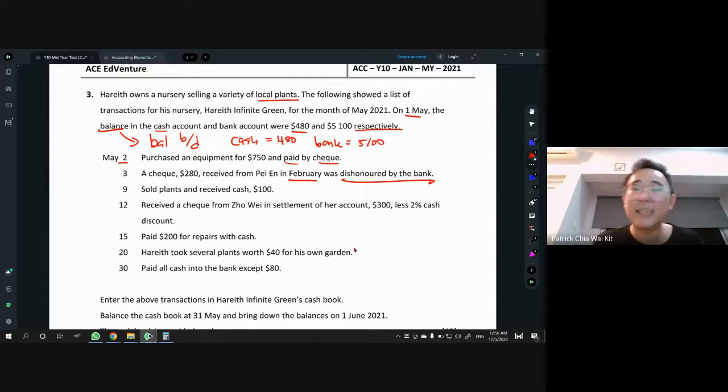So what happened here is, when we received a check in February, we recorded money in. But actually, the check got rejected. The bank says, sorry, for whatever reason, they rejected the check, which means right now we have to reverse this out. So at first we recorded money in, but actually it didn't happen. The money did not come in because the check got rejected. Therefore, we have to record it as money out. So the dishonored check has to be recorded as money out, by what? Of course, by bank.